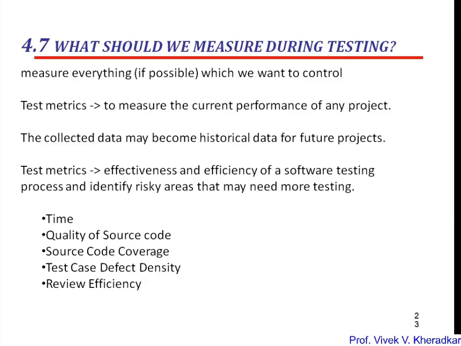So test metrics help us to measure the current performance of any project. The collected data may become the historical data for future projects. This data is very important because in the absence of historical data, all estimates are just guesses. Hence it is essential to record the key information about the current project. So test metrics may become an important indicator of the effectiveness and efficiency of the software testing process, and may also identify the risky areas that may need testing.